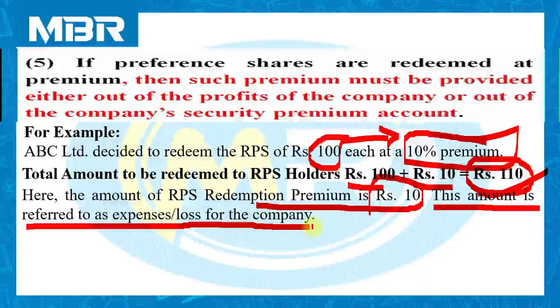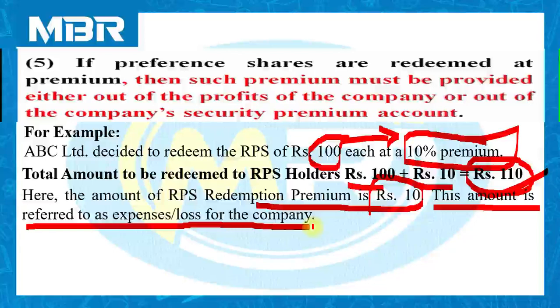Let us take a simple example. If you borrow 100 rupees from your friend, and after a few days, you return 110 rupees to your friend, what will be the essence of the transaction? The 100 rupees that you received from your friend as borrowed capital, you are returning to him as it is.